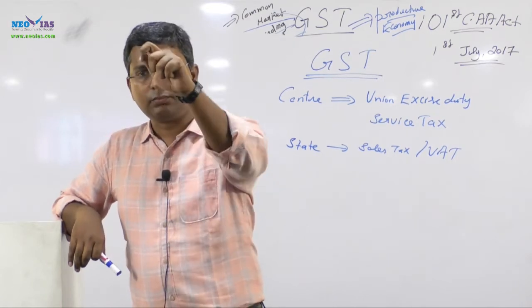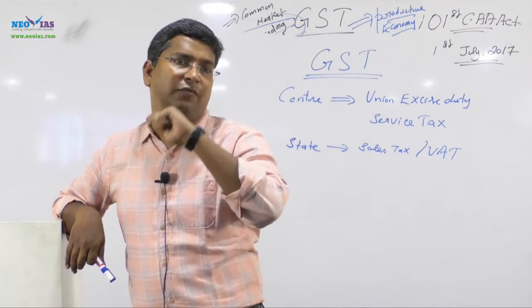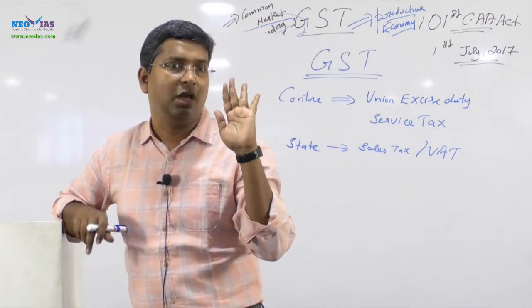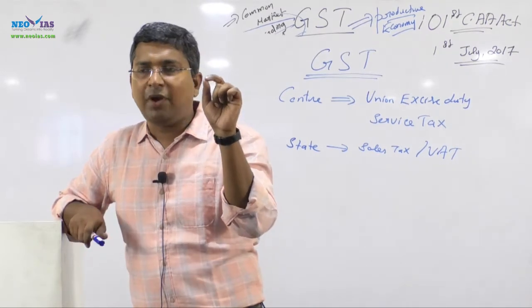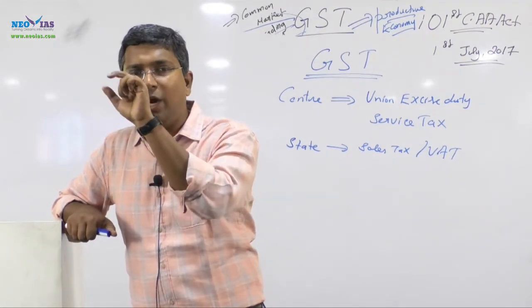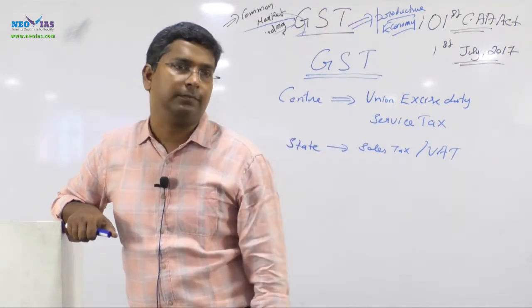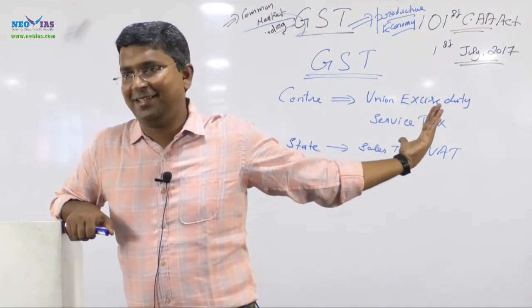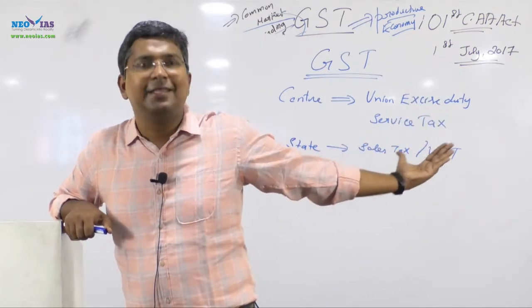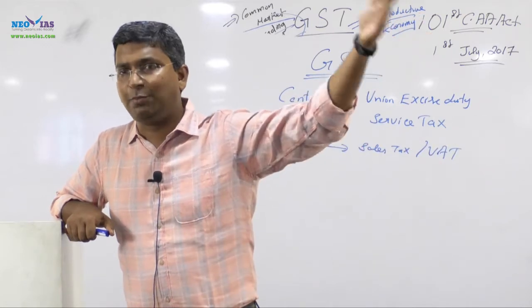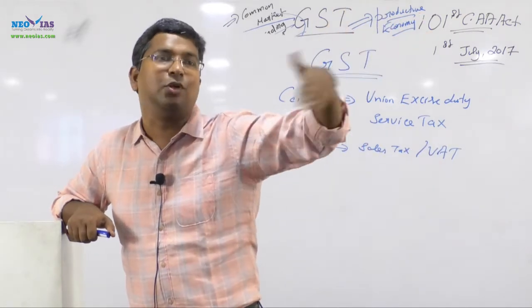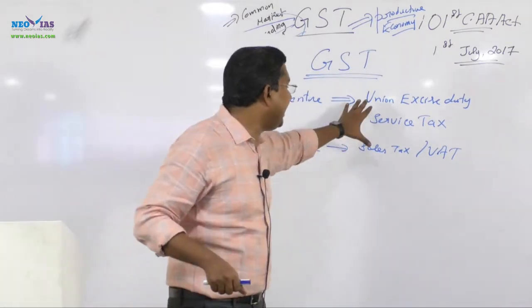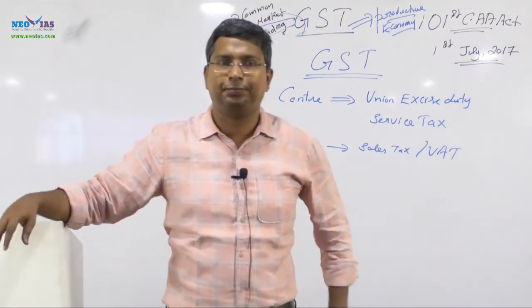it has made so many changes, but for you a few changes are very important. One of those changes is that from the union list two items were omitted, that is in relation to excise duty and in relation to service tax. Then at the state level also, especially in relation to sales tax, it was omitted. So they will not ask you what all items are omitted, but be very clear that these items were omitted from the union list and states list.